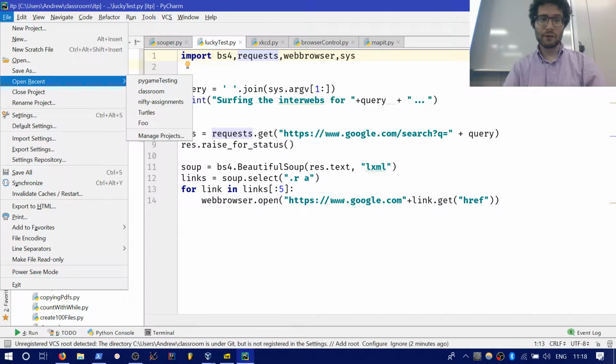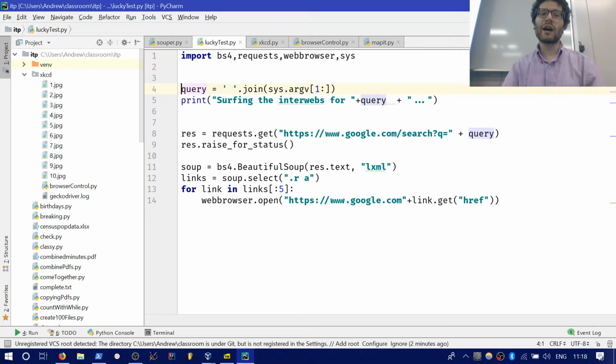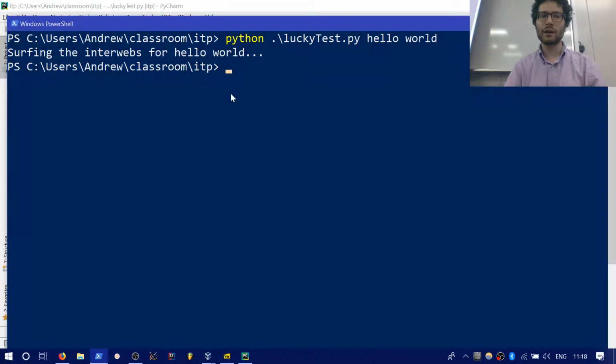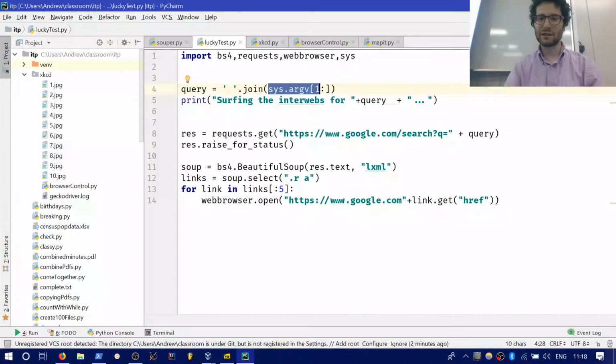There were a couple of interesting things going on here. The first is that I created what we call this query, which was simply joining all the arguments together with a space, because my system's arguments, all the hello world, got put into hello, comma, world inside of a list, right? Then the next thing I did was print out that I'm simply searching the web for that. Then I literally used Google to search for that.